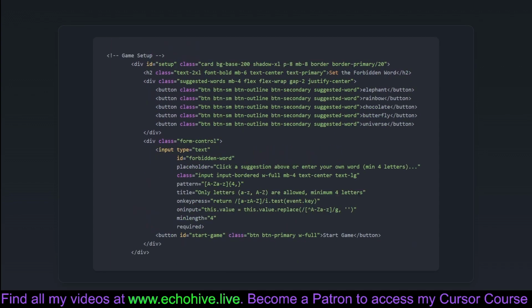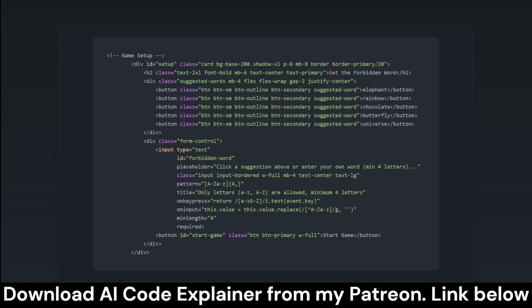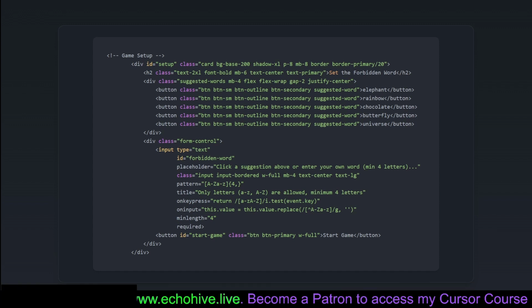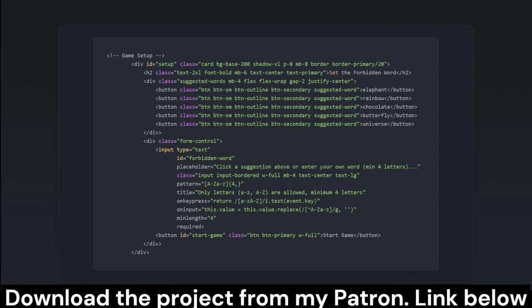In this delightful setup phase, players must choose their peril, the forbidden word that they will cunningly coax the AI into saying. The interface provides a playful UI with suggested words users can click on, ensuring that even folks stumped for ideas aren't left in the lurch. This segment functions as both an initiation ritual and a strategic decision point. Select wisely, and the path to victory unfurls, or so we hope. This critical segment lays the groundwork for the game mechanics, where setting the word is akin to loading your conversational weapon.